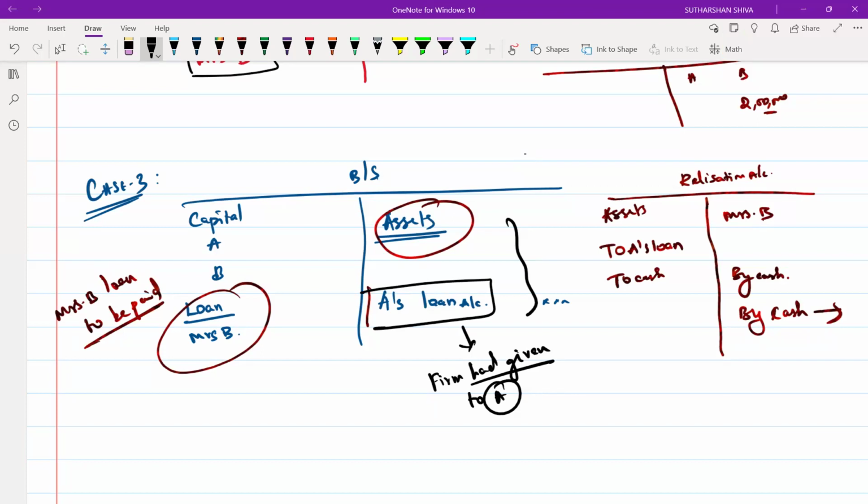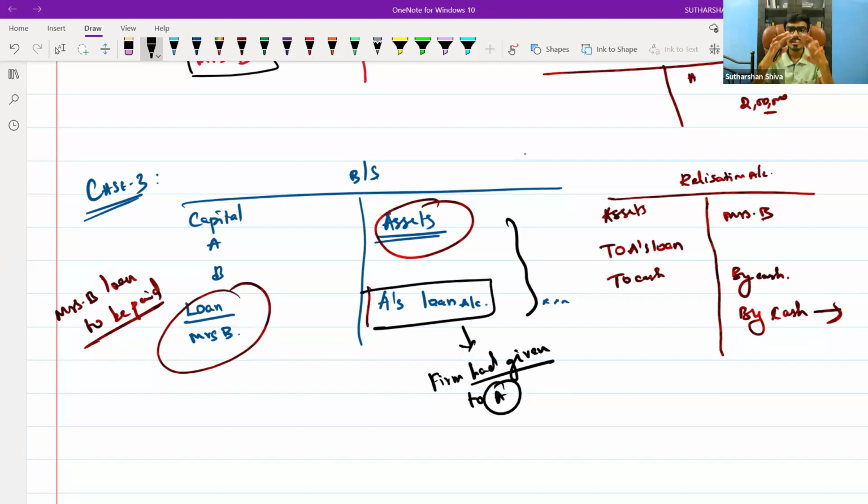Yes, sir. A and B is a partnership firm selling goods to A's business, to the person A, on a credit basis. Is it possible? Yes, sir. At that time, A will automatically become a debtor or not? Yes, sir. So in your question, they may give you that A can also be a debtor.